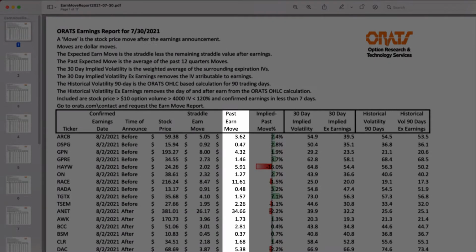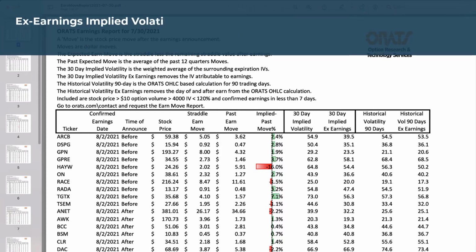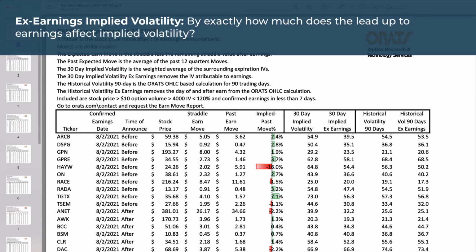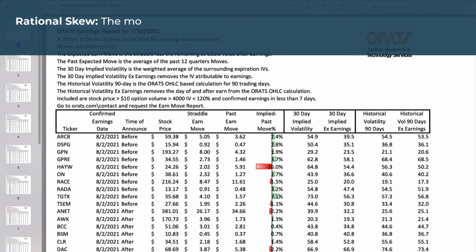You can see the average percent move of the stock price over the last 12 quarters of earnings in the past Earn Move column. In addition to the straddle price forecast, we also calculate a very important metric called X Earnings Implied Volatility. We know that implied volatility shifts before and after earnings, but by exactly how much? Here's our answer. We know that after earnings, the volatility will fall to what we call a rational skew.